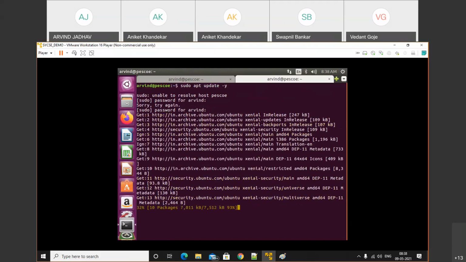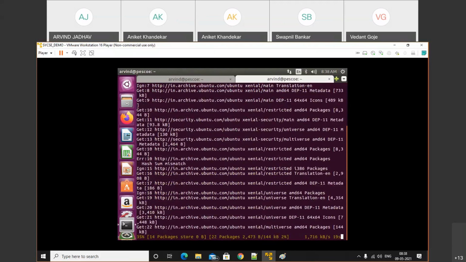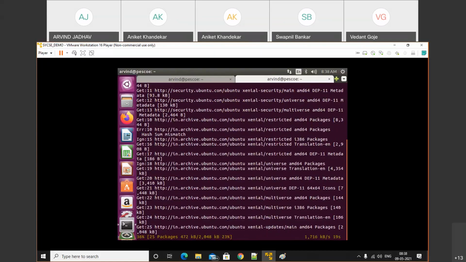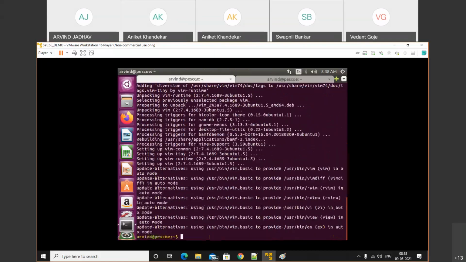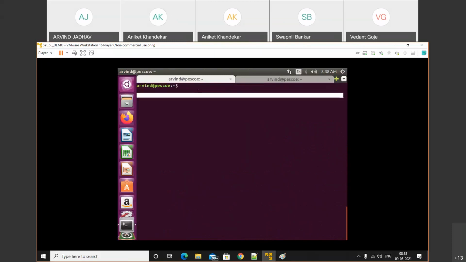So updating our system. And n number of terminals, we can add by just pressing Control plus T. Using that we can add the terminals. Here we have two terminals. This one is the first and this one is the second.